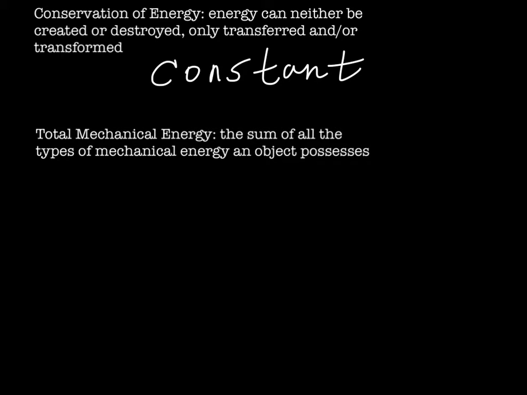Within the idea of conservation of energy, we can start talking about total mechanical energy. We know we have three types of mechanical energy: gravitational potential energy, elastic potential energy, and kinetic energy. The total mechanical energy is the sum of all the types of mechanical energy an object possesses.